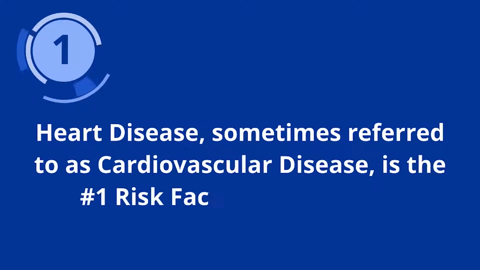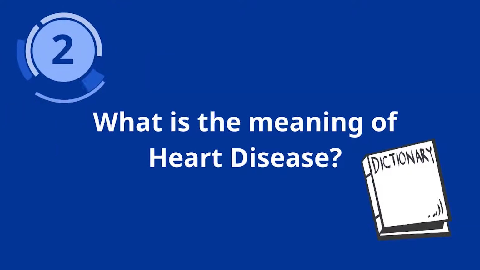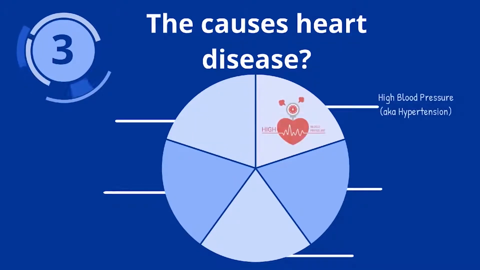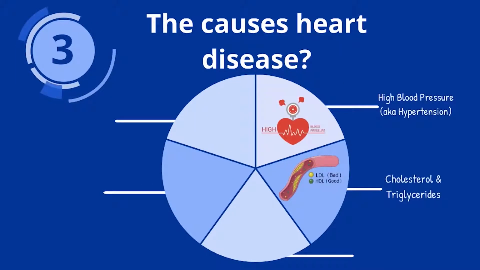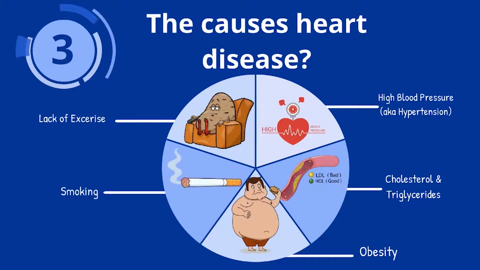1. Heart disease, sometimes referred to as cardiovascular disease, is the number one risk factor for diabetics. 2. What is the meaning of heart disease? 3. The causes of heart disease: high blood pressure, aka hypertension, cholesterol and triglycerides, obesity, lack of exercise, smoking.